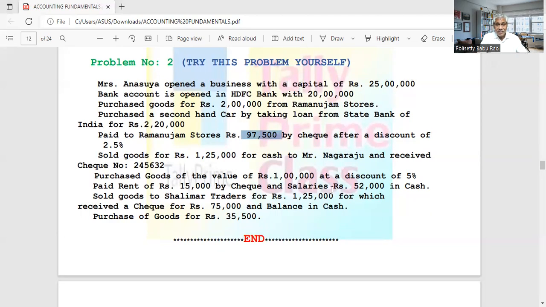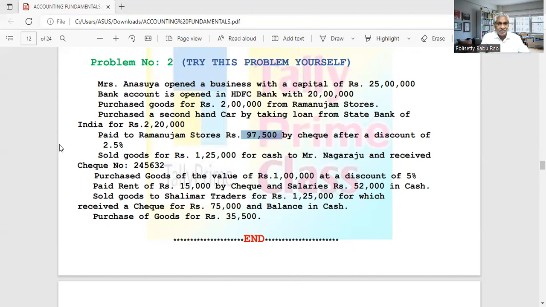Understand? So you can do it in another way. See, we can do it in another way. In another way you can make it. So we are finding out the total amount. The same thing we can do here. 97,500 divided by 97.5%. If it is 97.5%, what is the discount? 2.5% into 97,500, you will get 2,500. So based on the percentage of amount paid, we can calculate the total amount or we can calculate the discount. So 2,500 rupees discount.